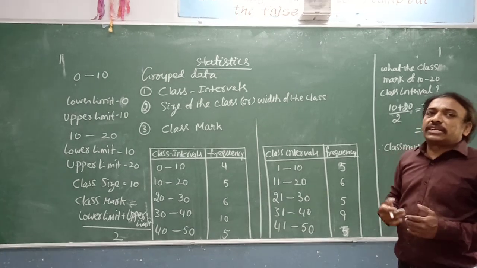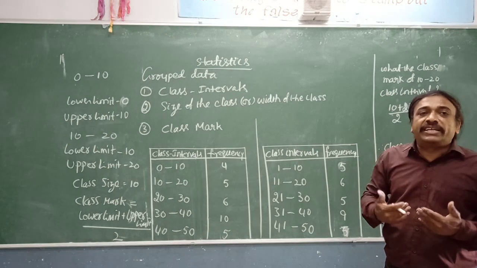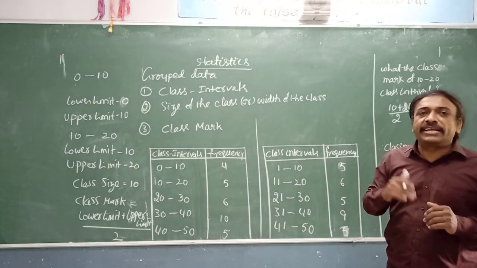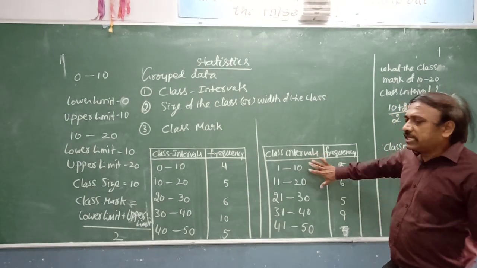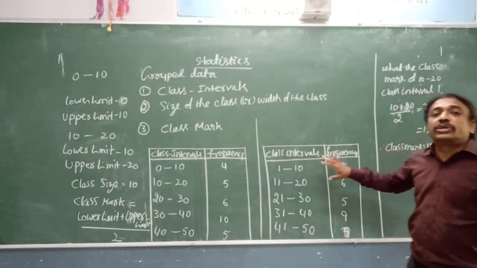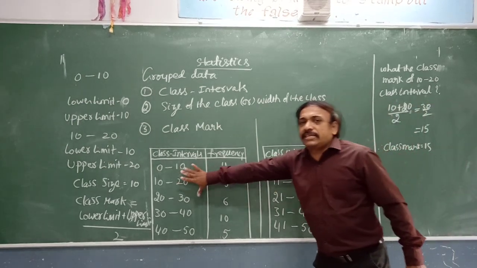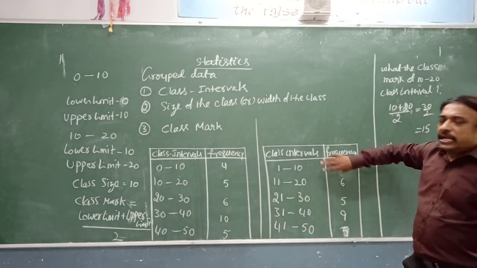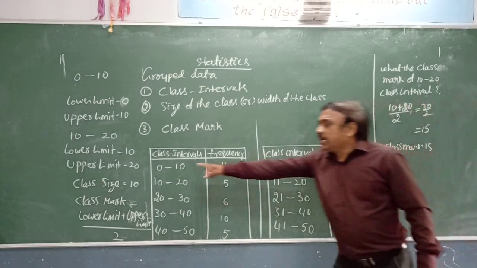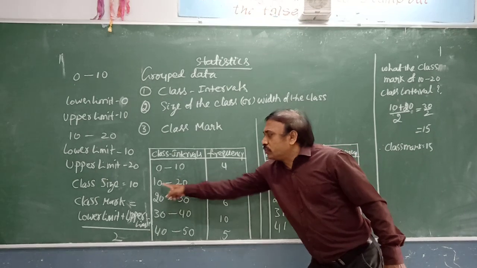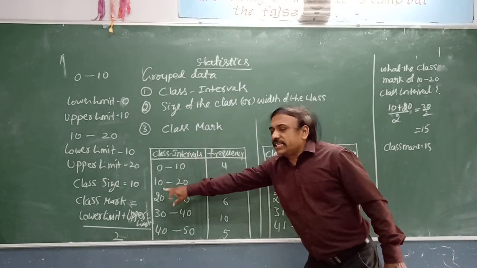So each class interval will have a different class mark, and you can find it by adding the lower and upper limits. Now you see this data. This is also grouped data, but there is a difference between this data and that data. Here 0 to 10, 10 to 20, 10 is not included in the first, 10 will be counted in the second group.